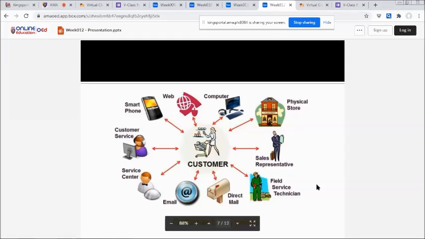Examples of customer touch points. Data can be gathered and analyzed from customers using what are known as customer touch points. These are points at which interactions may allow an organization to practice the above tenets of CRM. Smartphone, web, computer, physical store, sales representative, field service technician, direct mail, email, service center, customer service. Those are the examples of customer touch points.